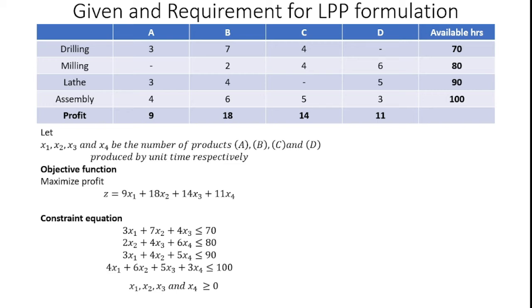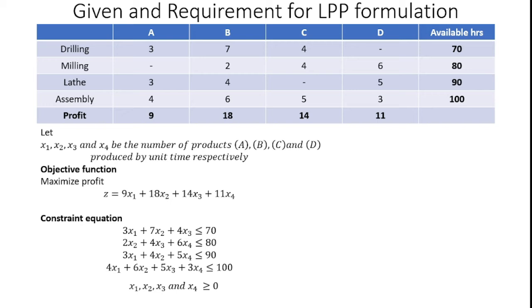The objective function always deals with maximizing profit or minimizing the production cost. According to this problem, the profit is given, so maximizing the profit is the objective, which is called the objective function, denoted as maximize profit.